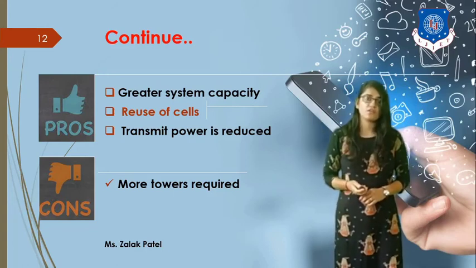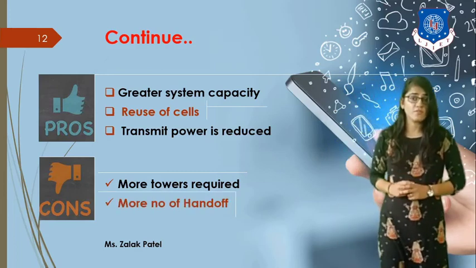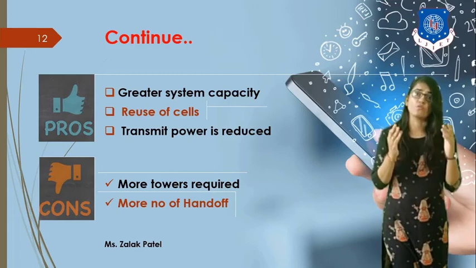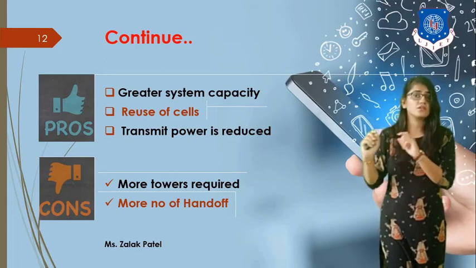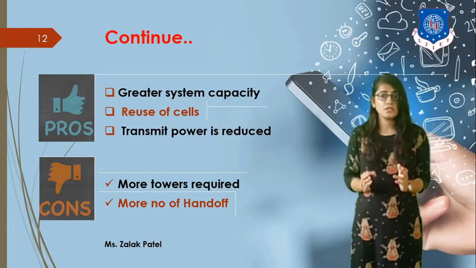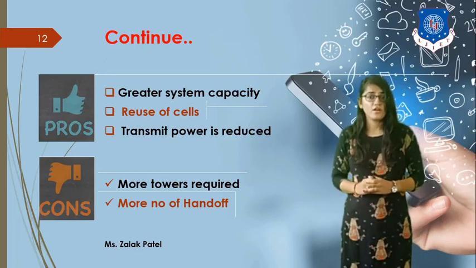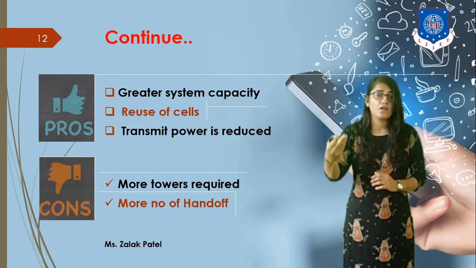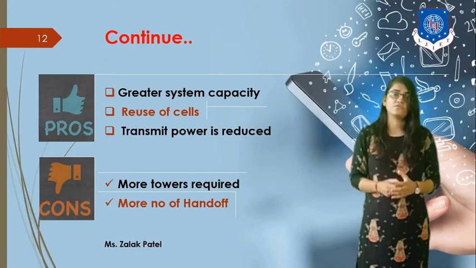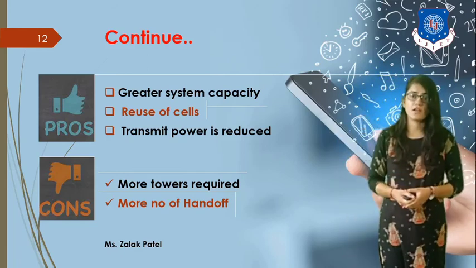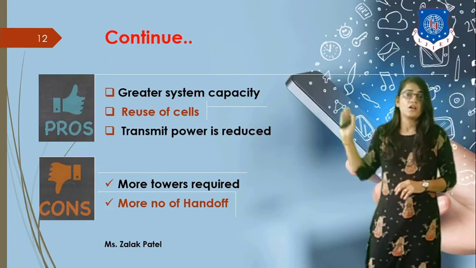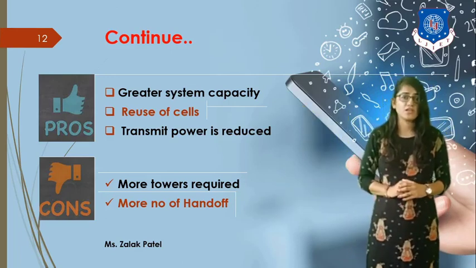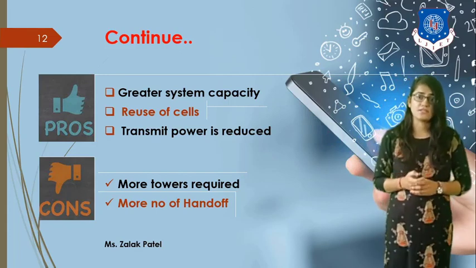The other limitation is that more handoffs are required. Handoff is the transfer of a mobile station from one base station to another base station. In this case, more handoffs are required because the cells are divided, or split, by the radius factor. So these are the advantages as well as the disadvantages of cell splitting, and you can choose wisely about this technique.